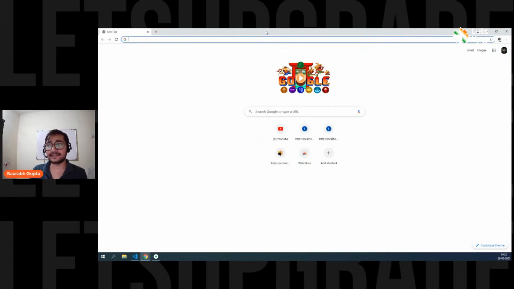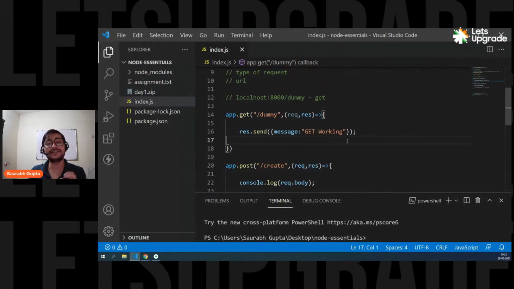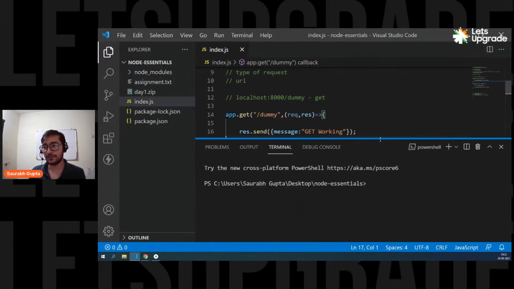Cool then. Let's minimize it and see how to connect your Node.js program with the MongoDB server. And it's really simple. First of all, if you want to connect and work with the MongoDB server, there is a third-party package that helps you in this. It gives you all the important functionalities and tools that you need to work with the MongoDB server. The third-party package name is Mongoose. Just like you have Express that helps you create API endpoints, you have Mongoose that helps you connect with the MongoDB server and work with it.